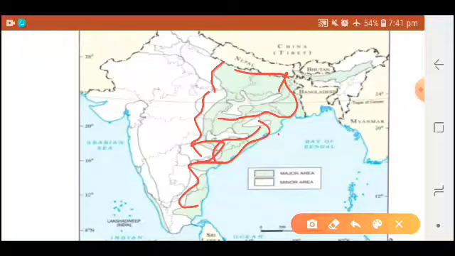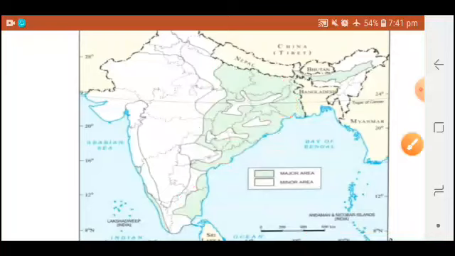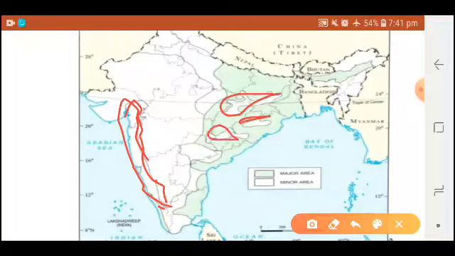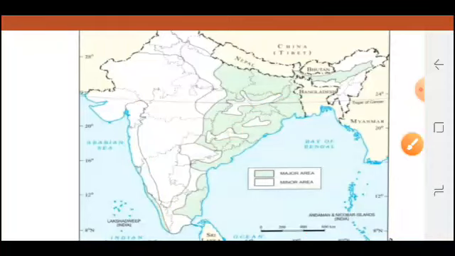These are the major areas which produce rice in large quantity. Then we go into minor areas, which are shown by this light color. These minor areas are basically the coastal areas and areas between Jharkhand, Chhattisgarh, and some part of Andhra Pradesh. So these are the minor areas of rice production in India.